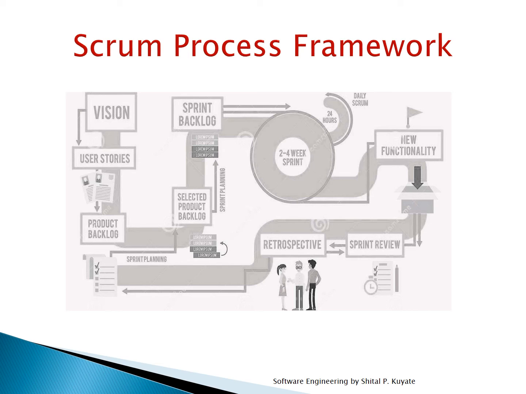Then the third core role, that is the Scrum Master. It is accountable for removing impediments to the ability of the team to deliver the sprint goal deliverables.